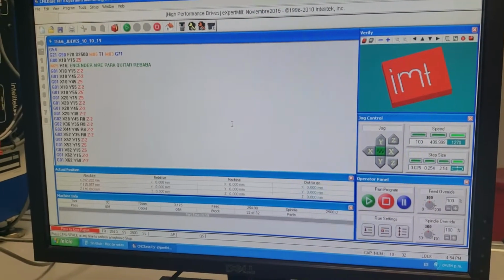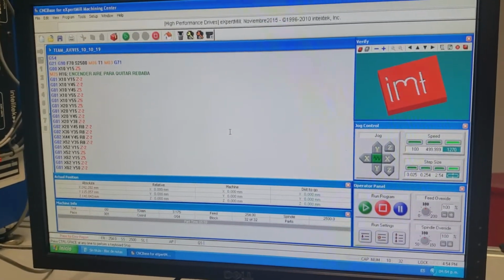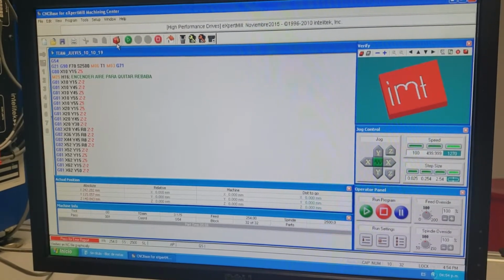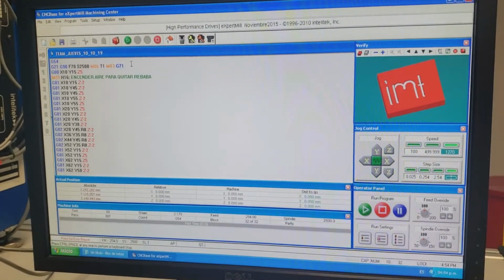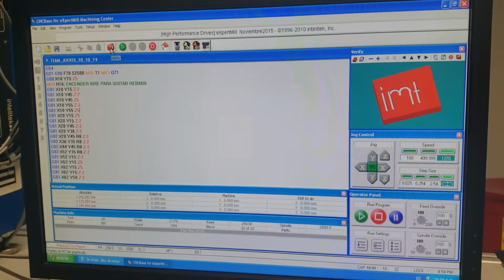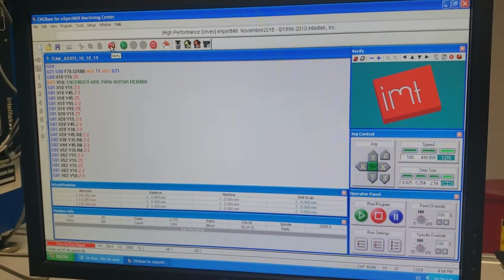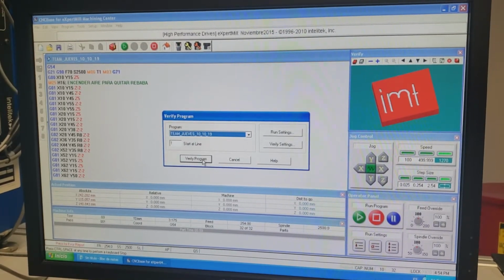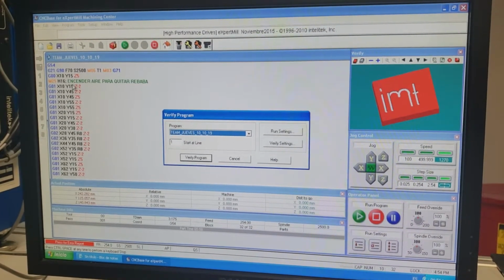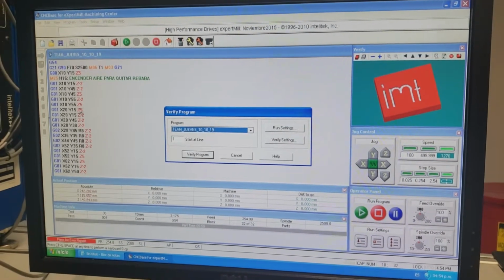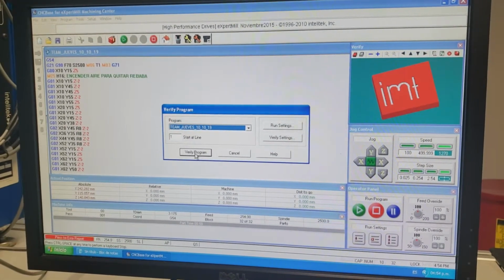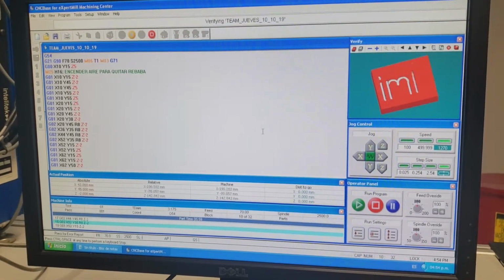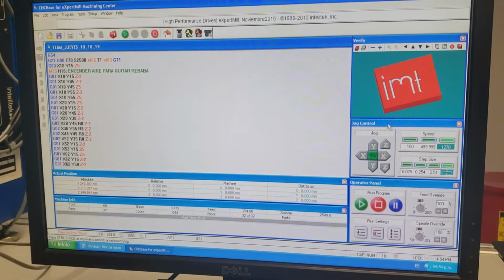This software is to simulate a milling machine. In this, you could simulate a milling machine with this button. This is called Verify. You click on Verify Program if you have already programmed a program. Then you click Verify, then F5, and it simulates.